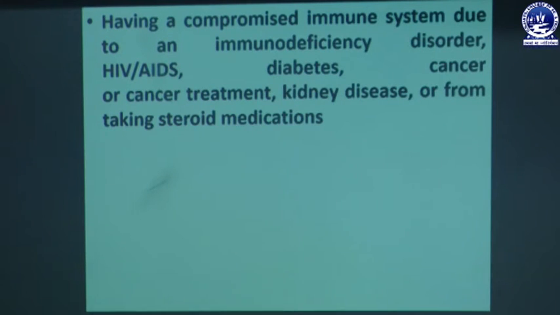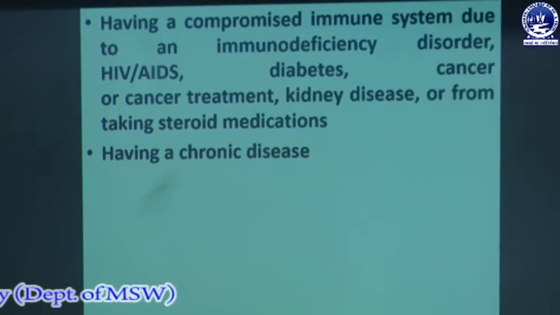If persons have a compromised immune system, with some disorder like an immunodeficiency disorder, or if a person is suffering from cancer, kidney disease, heart disease, or HIV/AIDS, then the immune system is in a very poor condition, and due to this, those persons suffer from different diseases and are infected immediately by bacteria.